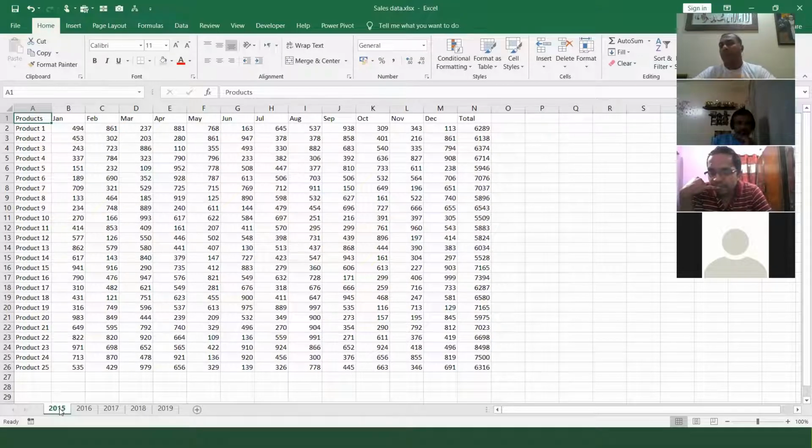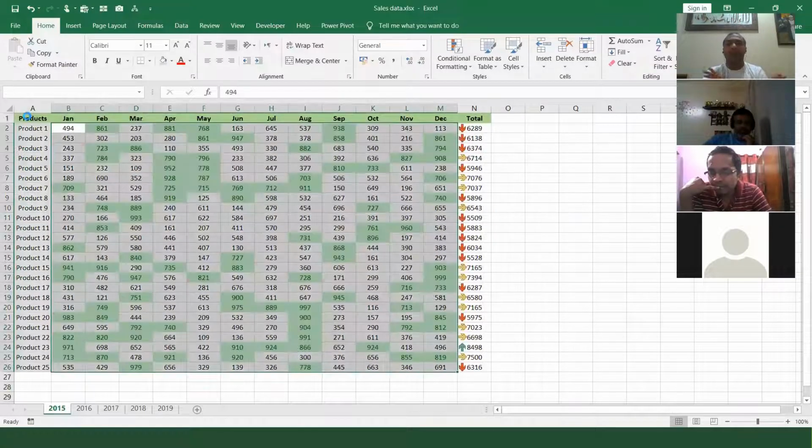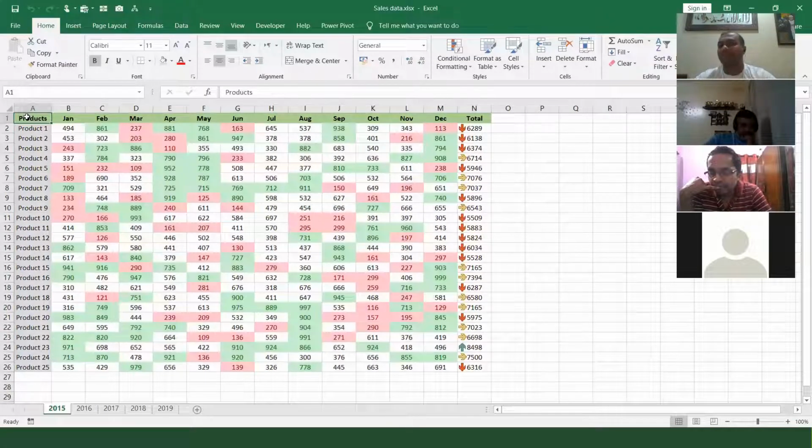Now I came in the morning and my manager sent me this file. Ramzan, can you do the formatting, apply these, and everything? Now you don't have to worry. You have everything recorded and your macro is ready. What will you press? I will put my cursor over here and I will press Control M. So from my keyboard, see, I am pressing Control M. As soon as I press Control M, everything is done. You will say, oh, this is the same data, Ramzan. No problem. I go to another sheet.